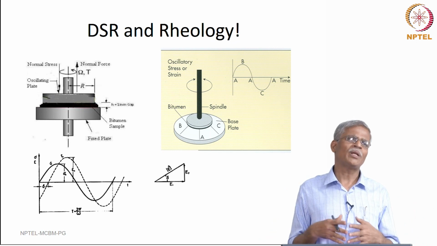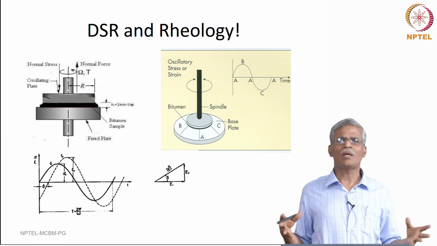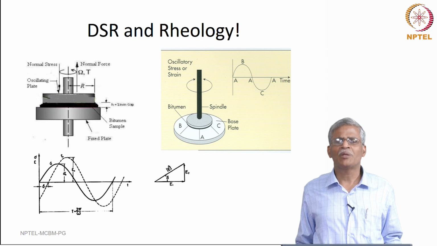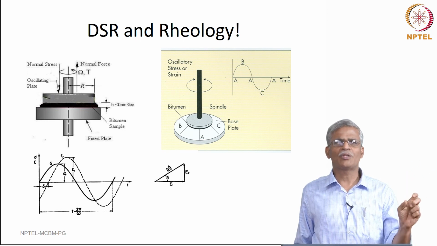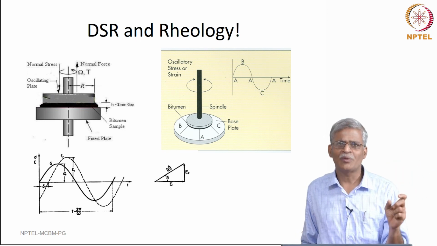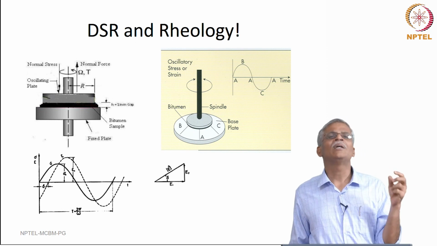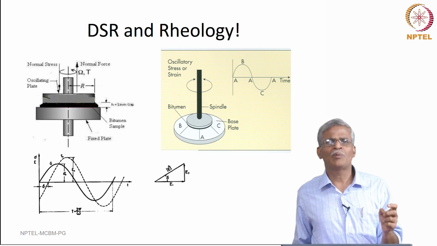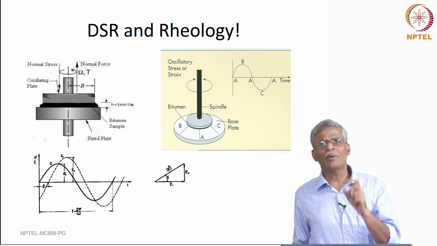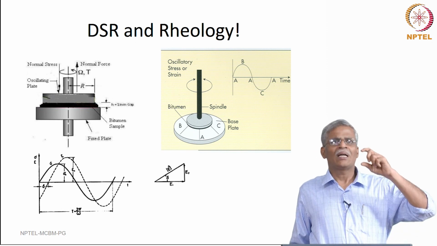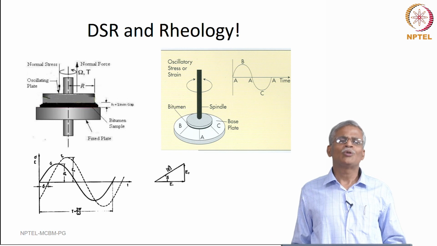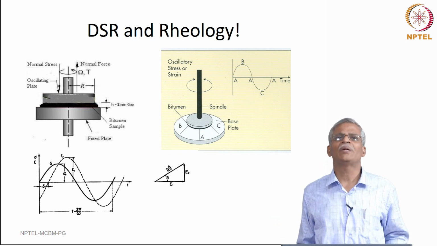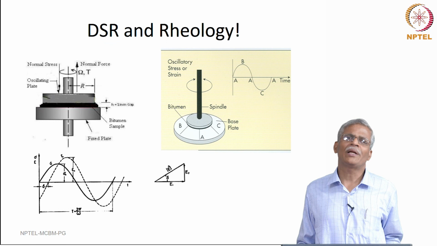In fact, you can even go to the extreme of saying, if you are familiar with the measurement of viscosity at 60 degrees centigrade, there are a lot of empirical factors that need to be fixed. For instance, the temperature at which you are testing, 60 degrees centigrade, the vacuum that you apply, 300 millimeter mercury, and the geometry of the viscometer tube that you use. If there is even a minor deviation, the values are going to be completely different.